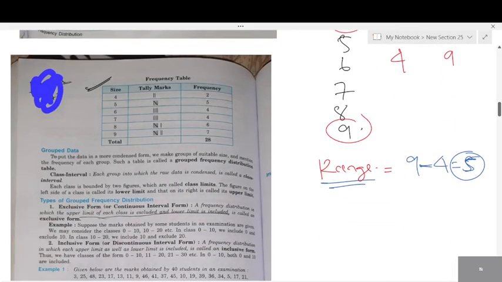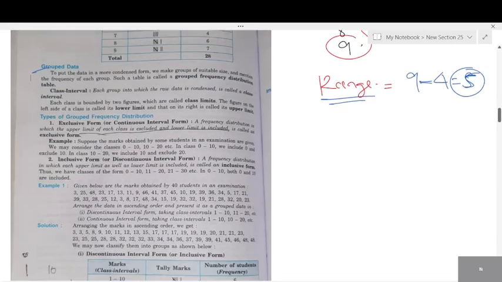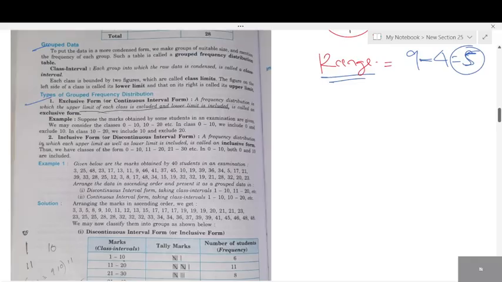Then group data. All this you can ignore or just go through once. I've already explained what group data is. When there are a lot of numbers, you group them. In grouping, there are two types. What are the two types of grouping, students? Exclusive and inclusive. Right? Exclusive and inclusive.